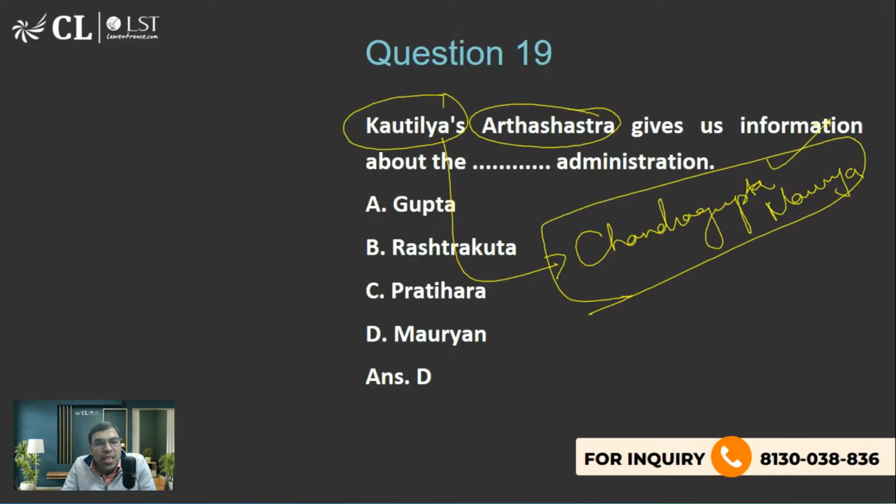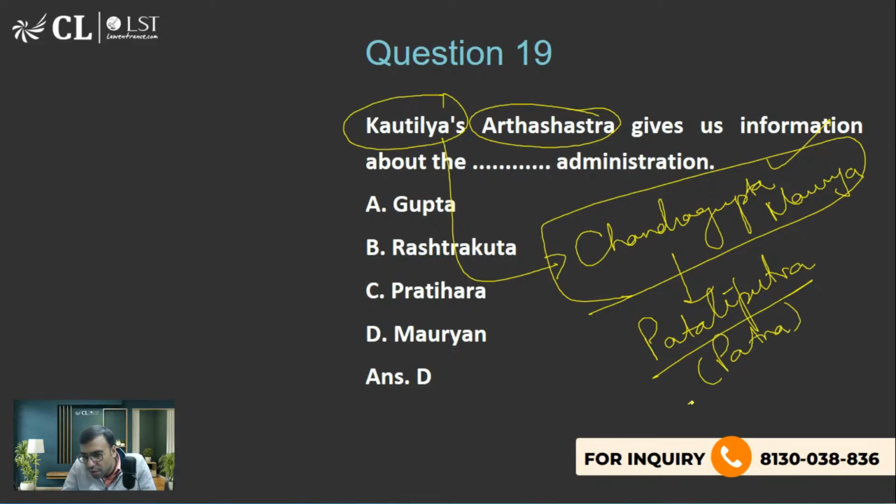And one more thing I want to ask. During the tenure of Chandragupta Maurya, when he was the king, his capital was Patliputra, which is called Patna of Bihar. So basically, there was a very famous ambassador that was sent to his court.